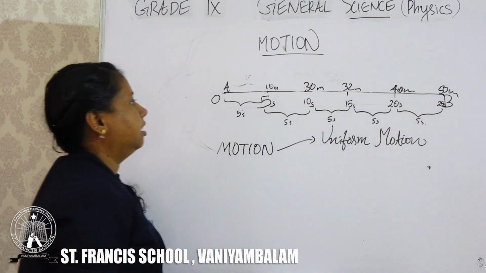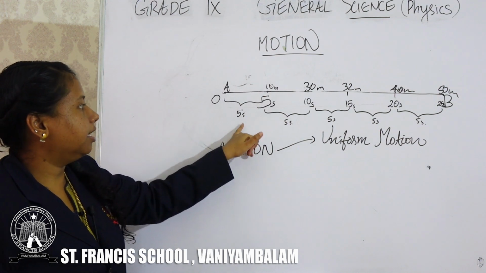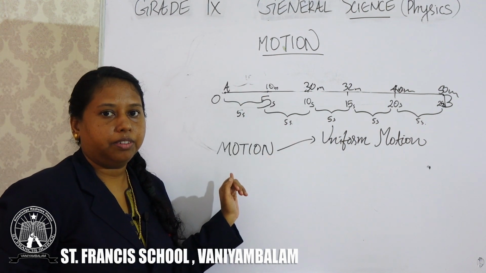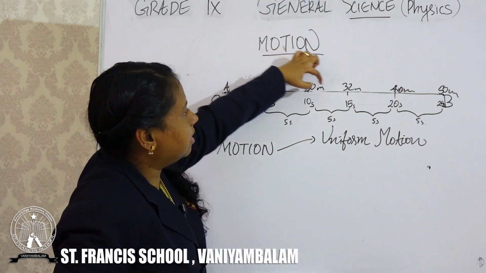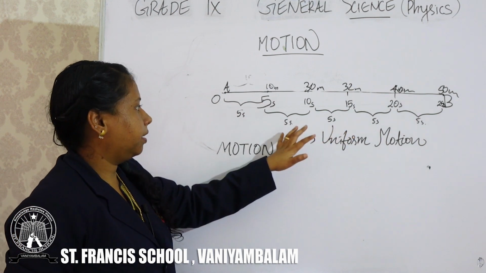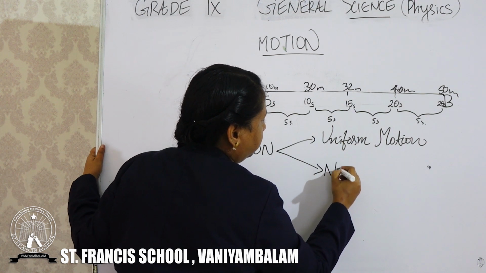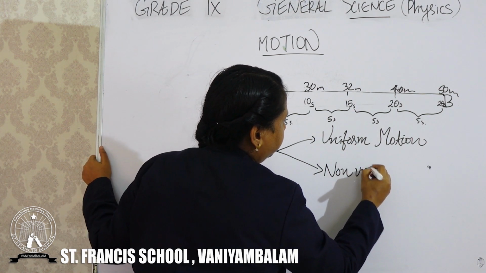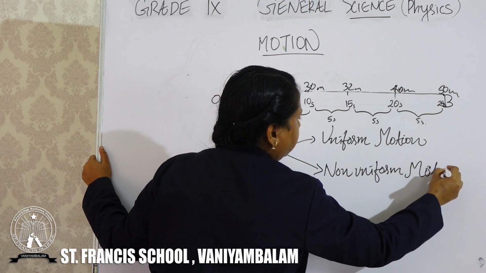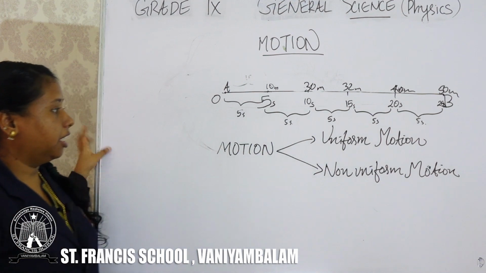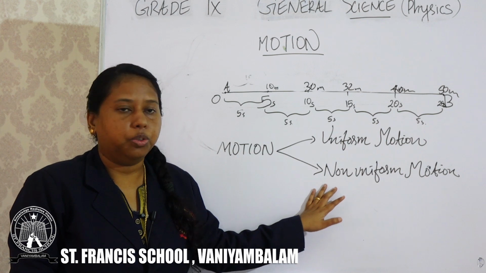Then we can't say it covered equal distance in equal intervals of time. So this type of motion is known as non-uniform motion. So there are two types of motion. First one, uniform motion. Second one, non-uniform motion.